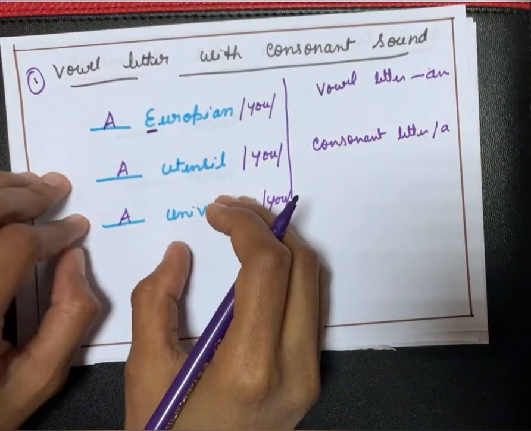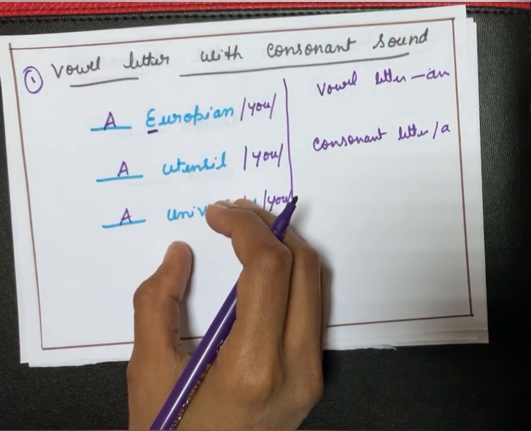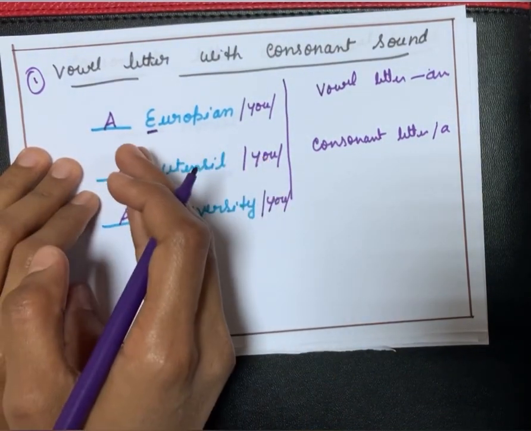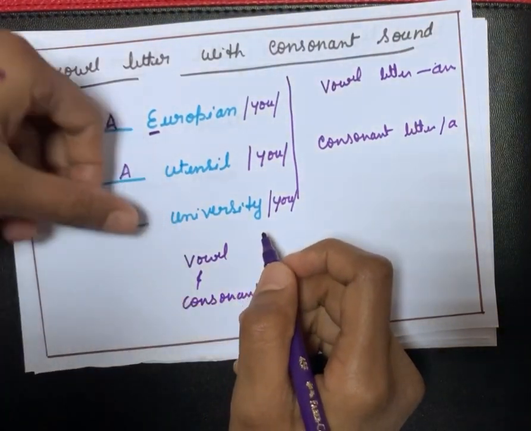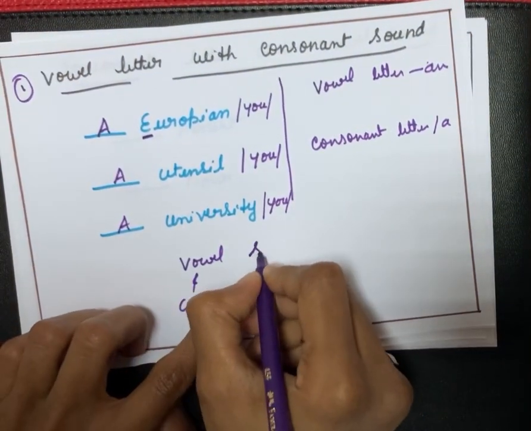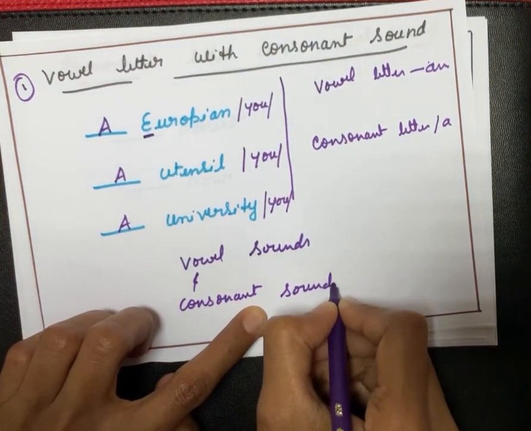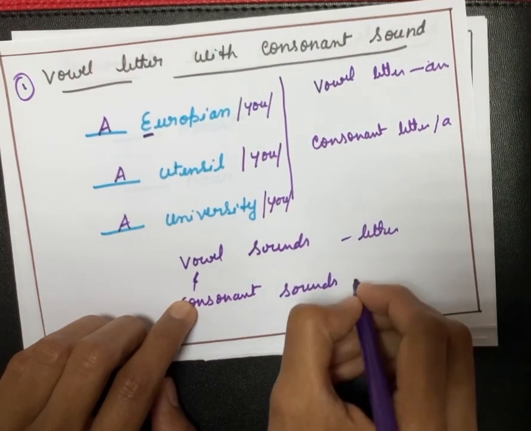Because of this, your child should be thorough with the phonic sounds. If they don't know the phonic sounds, it would be difficult for them to use the article a or an. So the article rule is based on vowel sounds and consonant sounds, and not on the basis of vowel letter or consonant letter.